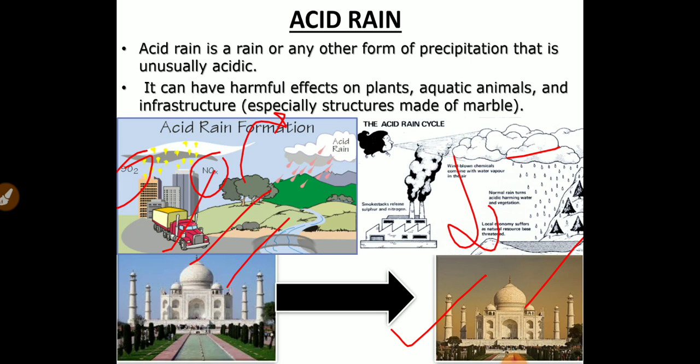This is not only causing problems to the monuments, but plants, aquatic animals, animals, humans, soil, everything gets damaged because of this.